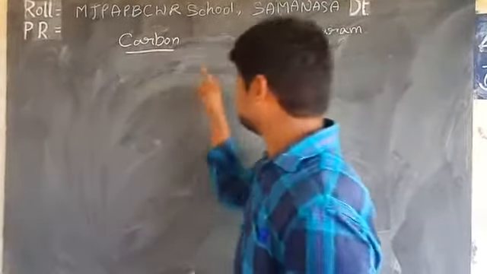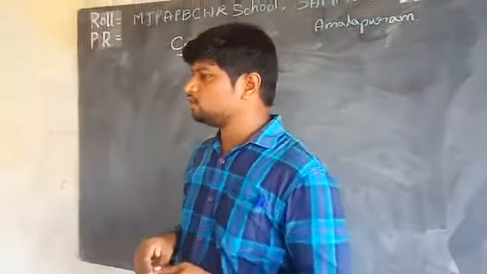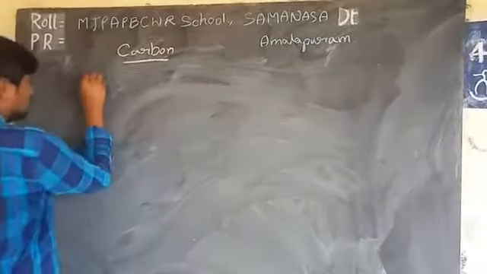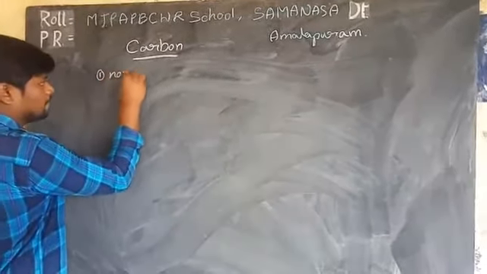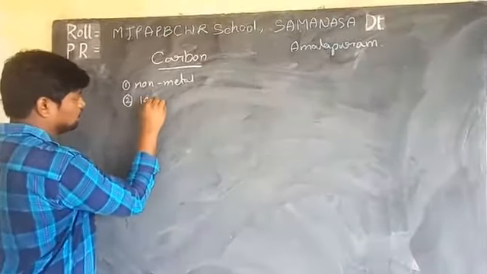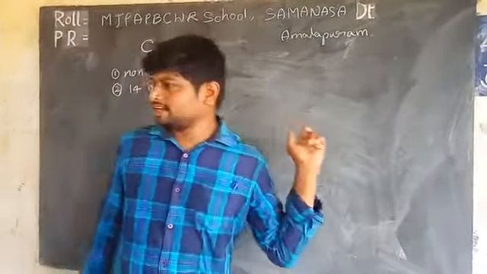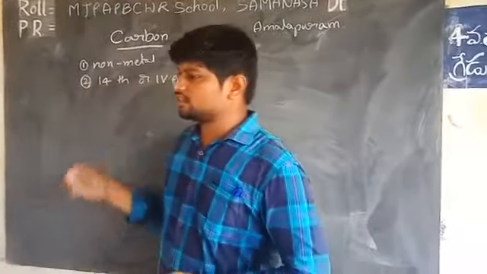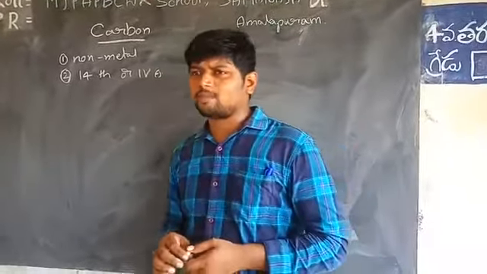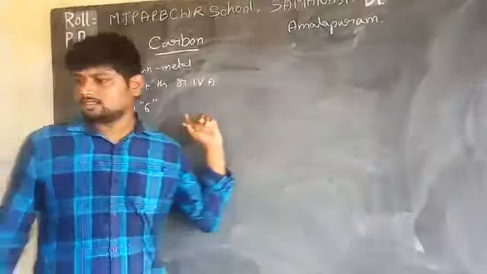Let us know about carbon. Carbon is a non-metal. It belongs to the 14th group or 4A group in the modern periodic table. The elements of this group have 4 electrons in the valence shell. Carbon's atomic number is 6.